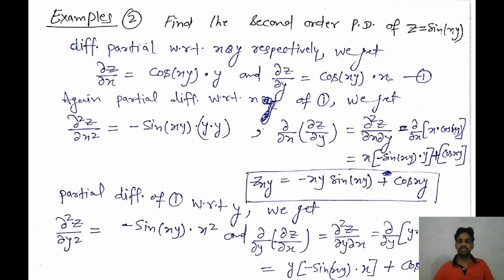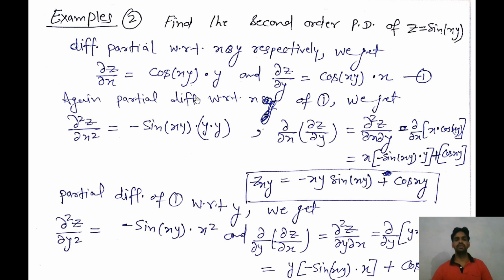Now we will differentiate again with respect to x and y, then we will get the second order partial derivative. So if we differentiate this partially with respect to x, then we can see y is constant, it will come out, and the derivative of cos is minus sine. Derivative of cos means minus sine of xy, and again we differentiate xy, then we will get y. It means we got minus y square into sine xy. Similarly, the second order partial derivative with respect to y is del 2z over del y square.